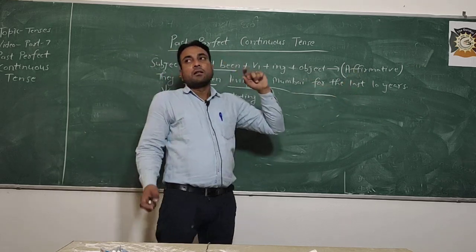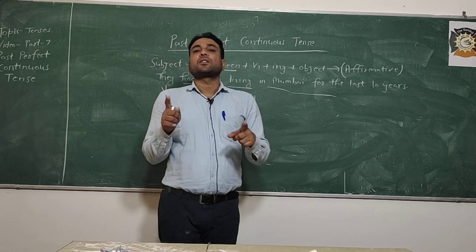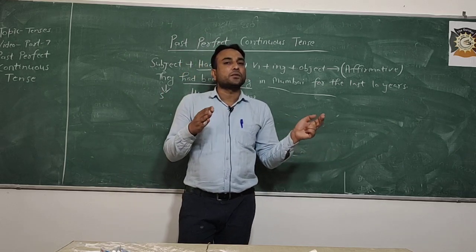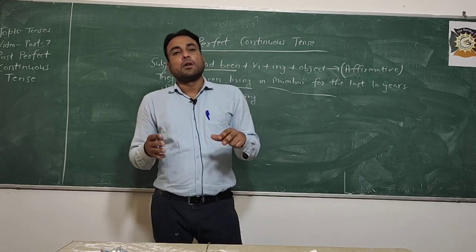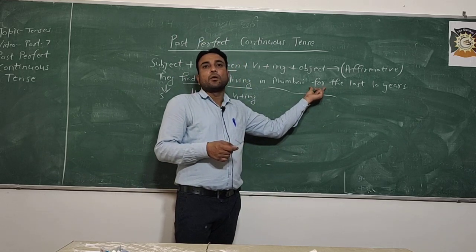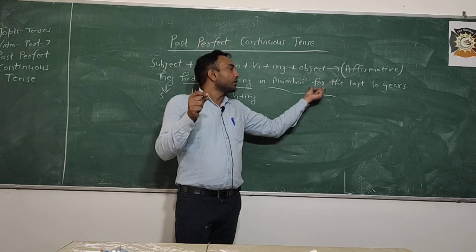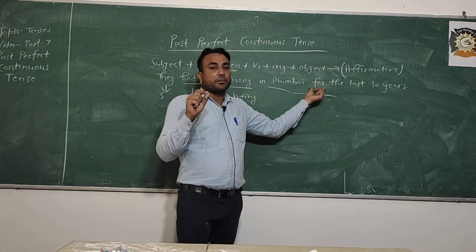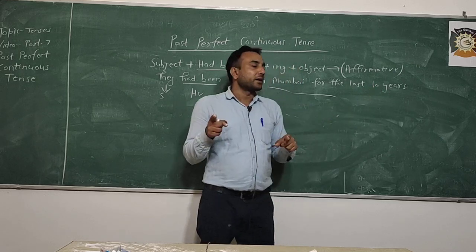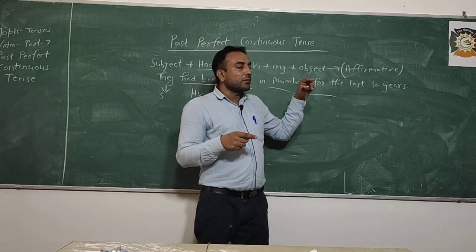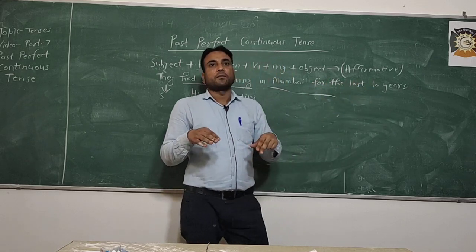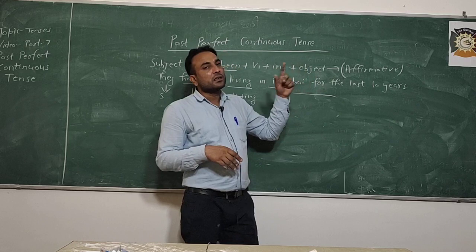While discussing present perfect continuous tense, I told you about the use of since and for. Again I am discussing it before starting the tense. For is always used for a period of time. Ten years is a long period of time, so for a period of time we will use for. For a point of time we always use since.